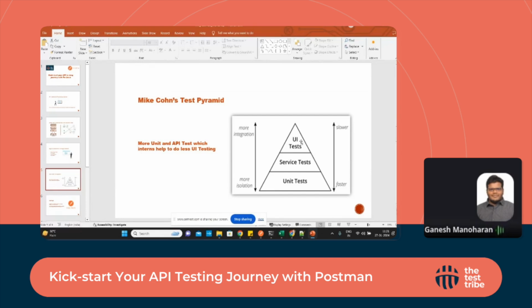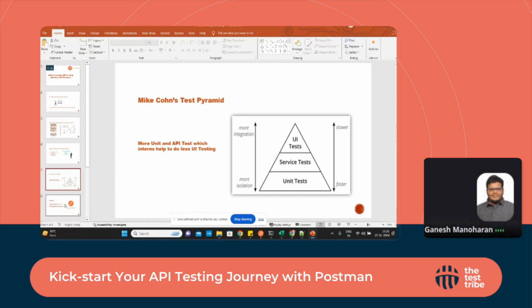As the whole testing community knows, UI takes a lot of time to execute. If we run 1,000 test cases in API, it will run immediately, and we'll be able to complete them in approximately 30 to 40 minutes. Whereas the same thing in the UI will take a lot of failures and more time. That's why people are going for more API testing.